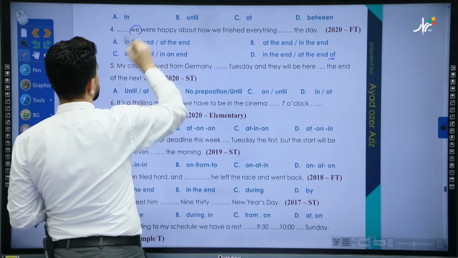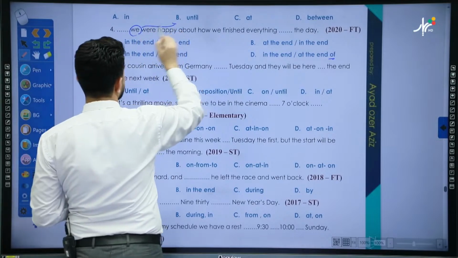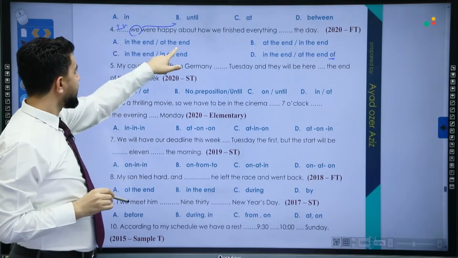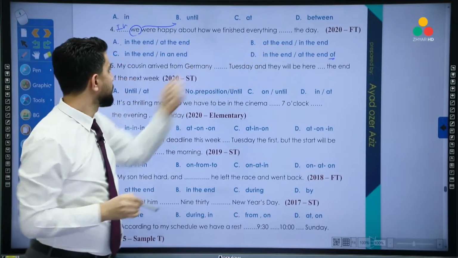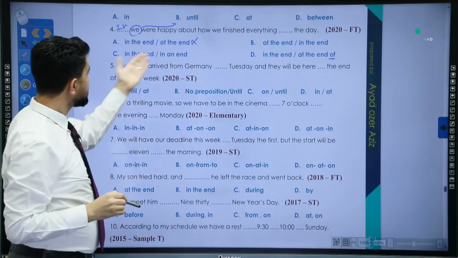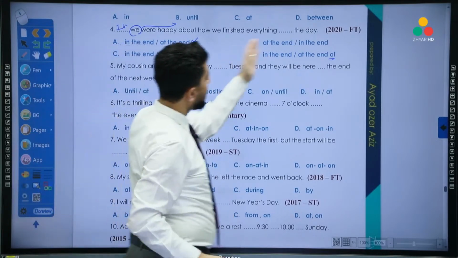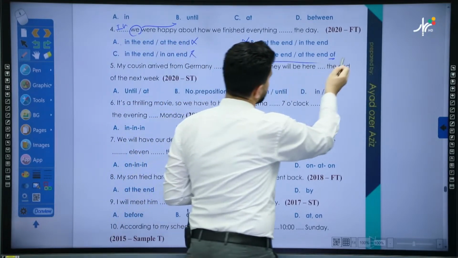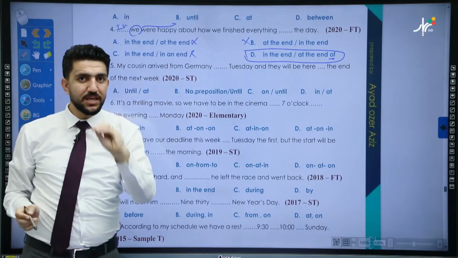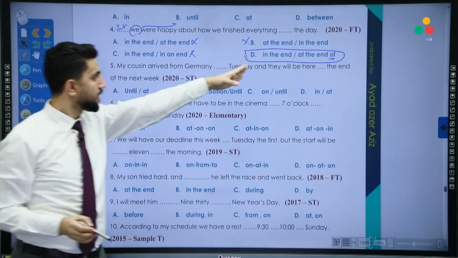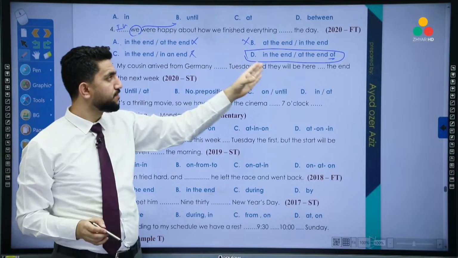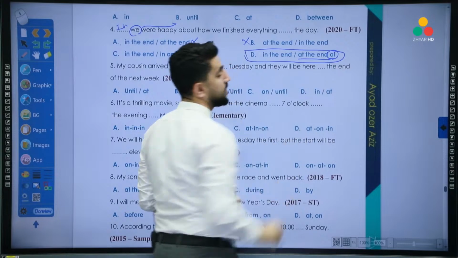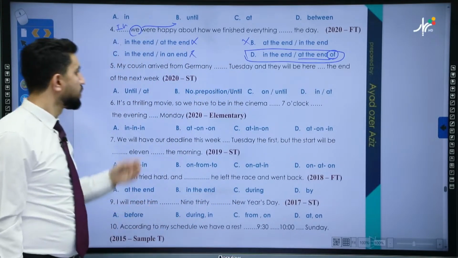The subject is this one, right? So since this one is the subject, that means this one is in the end, and this one must be at the end. In the end, at the end, but where's of? We don't have of, that's wrong. In the end, in an end, that's also wrong. At the end, in the end, no, we said in the end, so that's also wrong. This one is the correct answer. Why? Because with the word in the end, we need a subject. In the end, we were happy about how we finished everything at the end of the day. So with at the end, we need of. Very good.